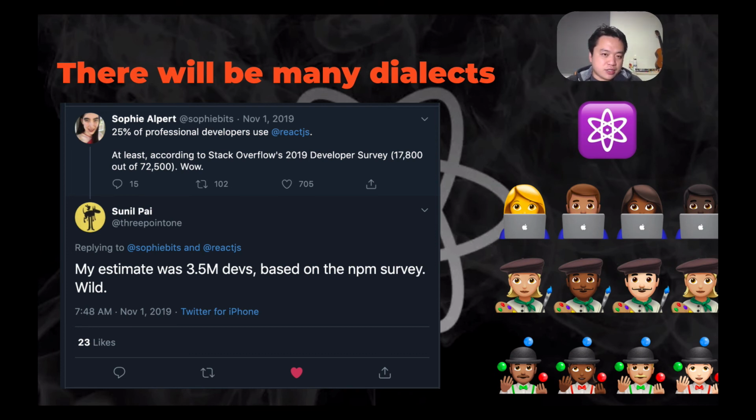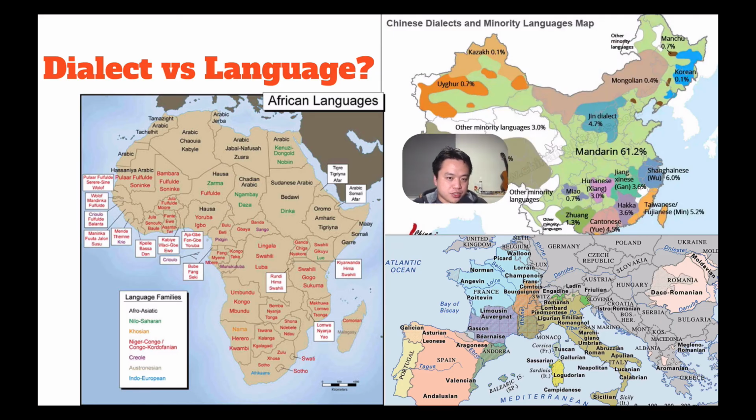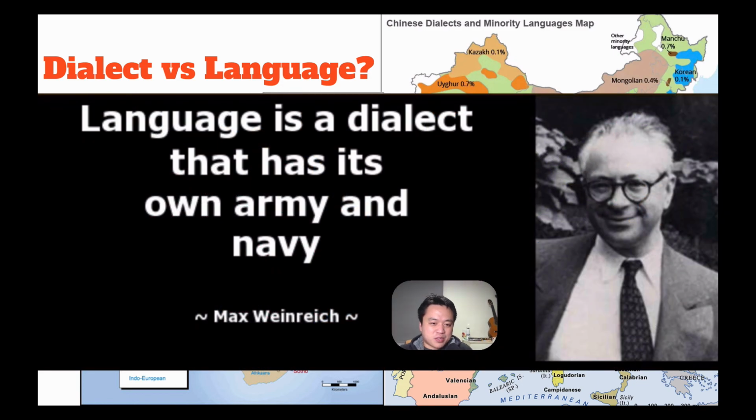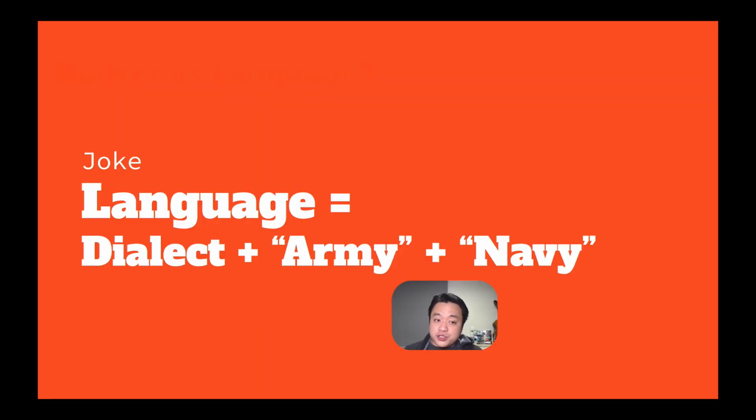I think the best way to understand this is to think about how human language evolves. What makes the difference between a dialect and a language? Why is it that Danish and Norwegian are so similar, but they're considered different languages? And Guangdonghua and Minanhua are so different in tone, at least to me, but they're considered dialects of the same language. And the core insight that all linguists have settled on is pretty funny. It's this insight by Max Weinreich, who's a linguist, and he says language is a dialect that just happens to have its own army and navy. And that's what linguists jokingly call a language. But I think the joke is almost correct.